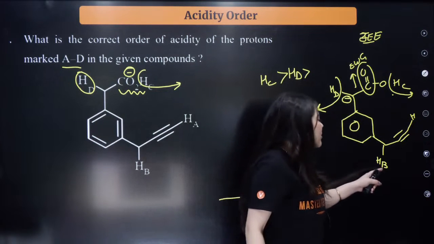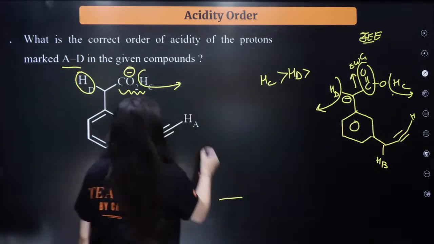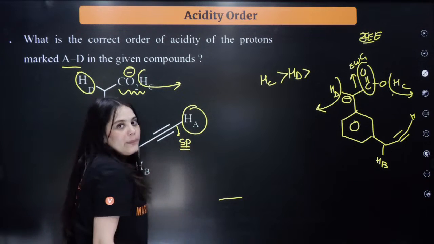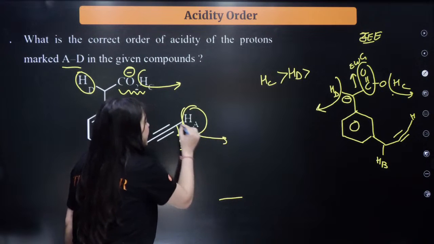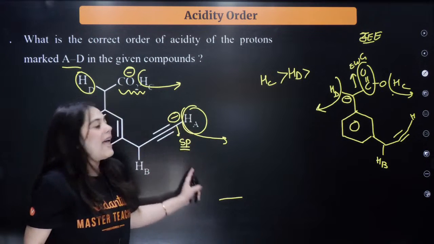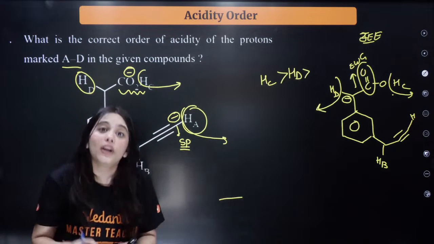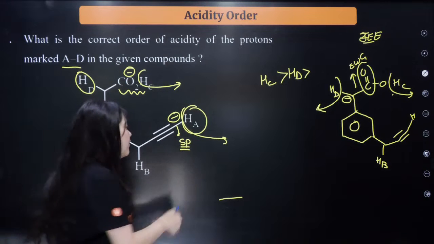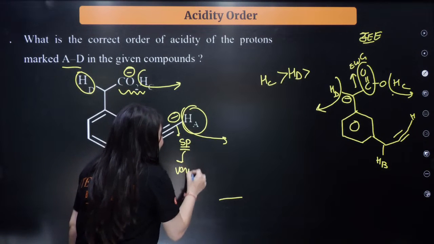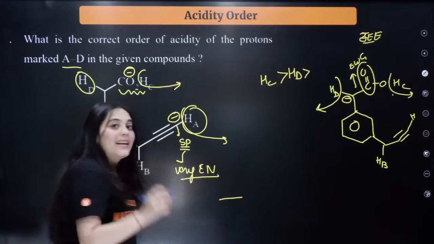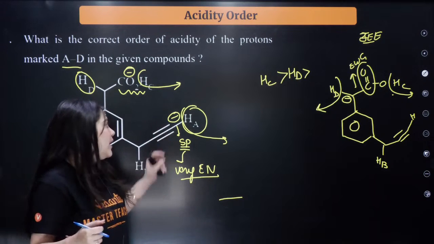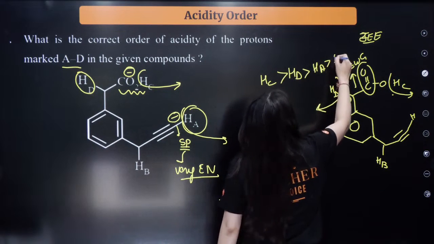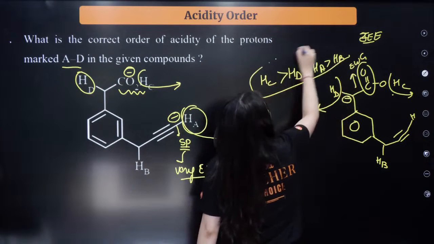Now, between HB and HA, can you see this HA over here? This HA is connected to the sp hybridized carbon, isn't it? So, when this HA leaves, the negative charge will be on the sp hybridized carbon. As I told you, sp hybridized carbons are actually more electronegative, right? These are very electronegative atoms and the negative charge is always stable on an electronegative atom. So then it will be your HA followed by your HB.